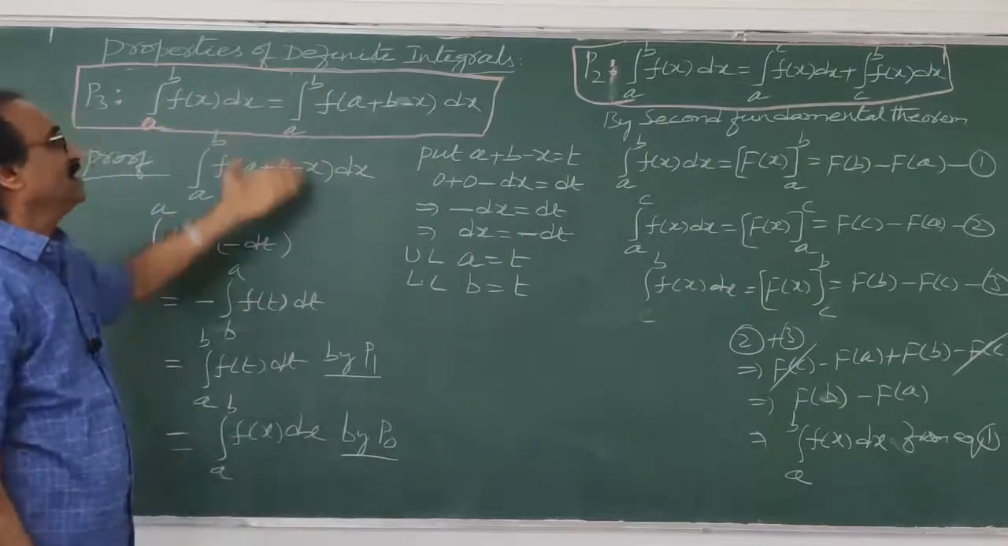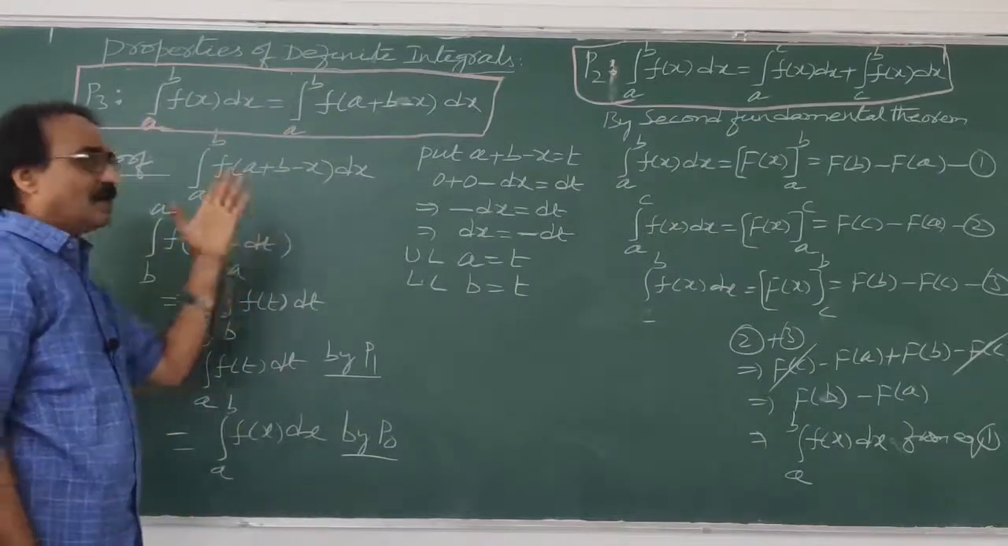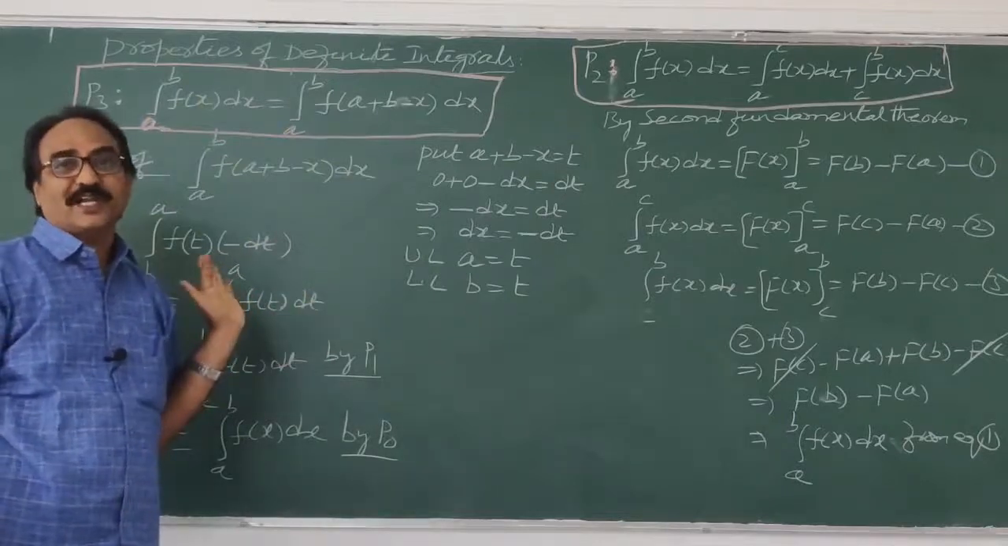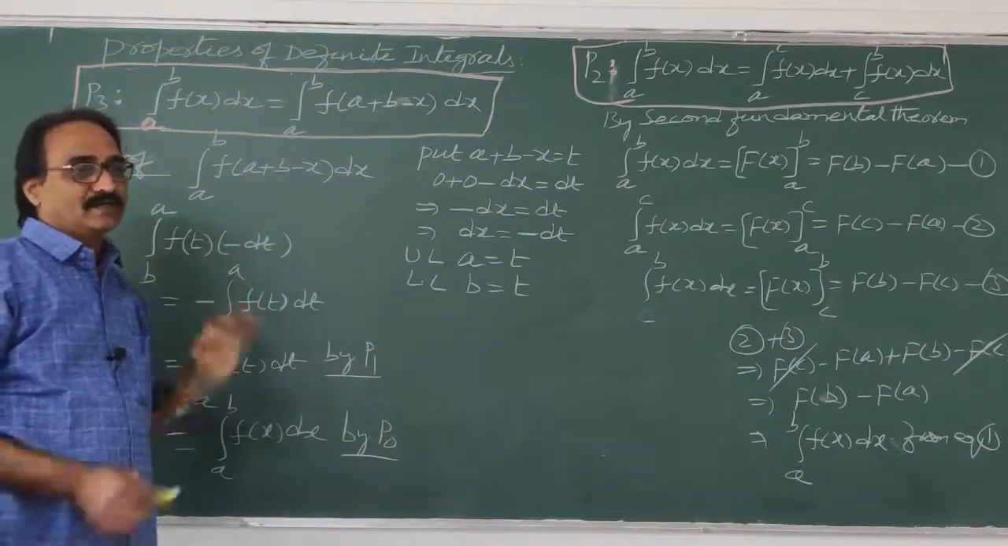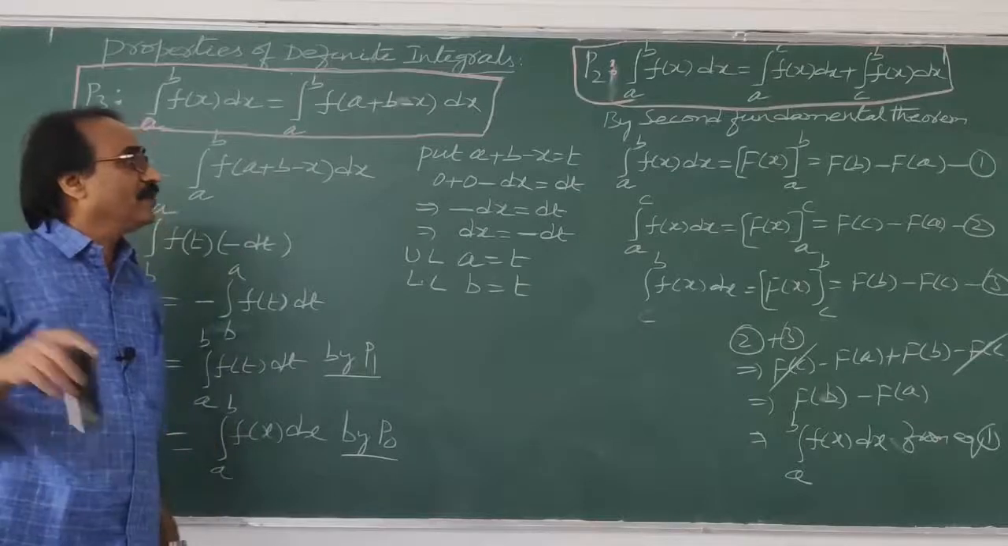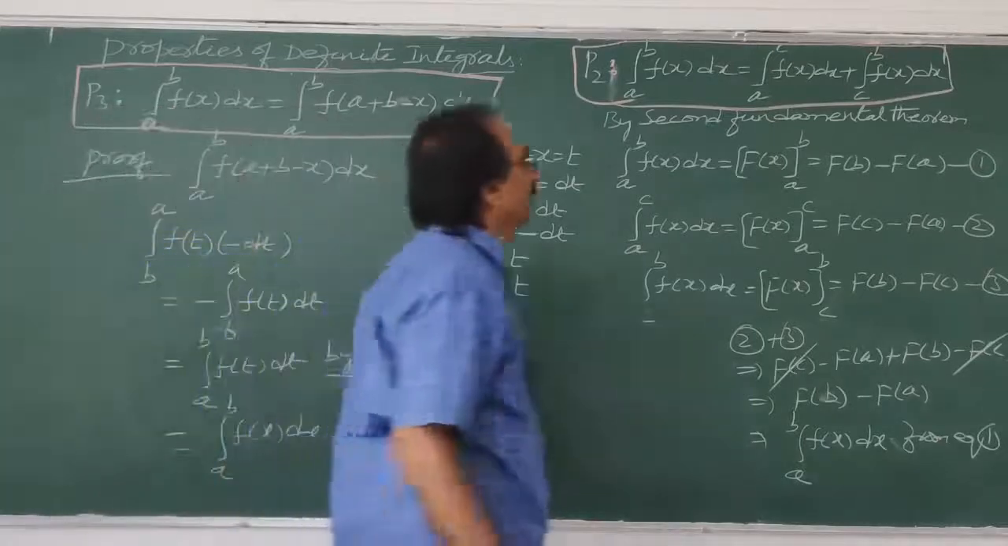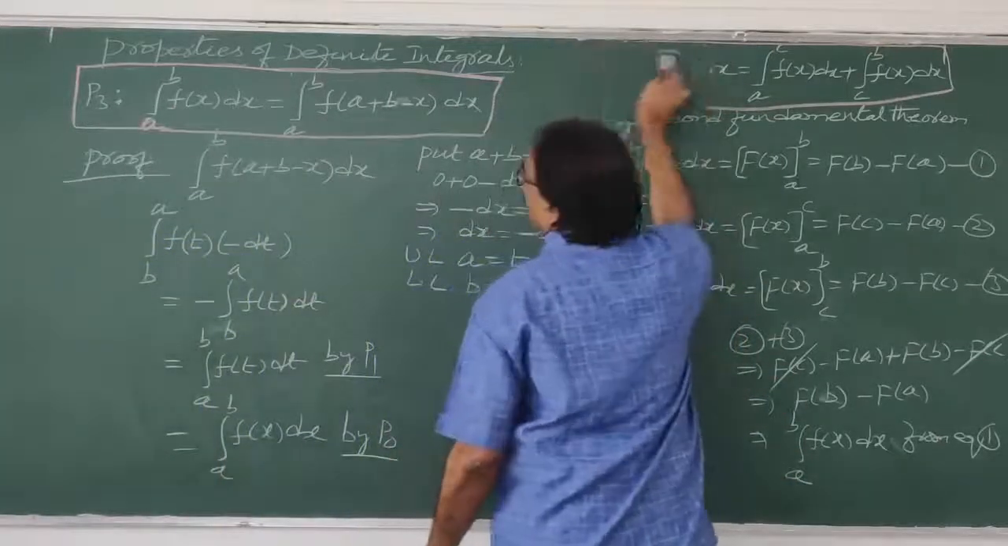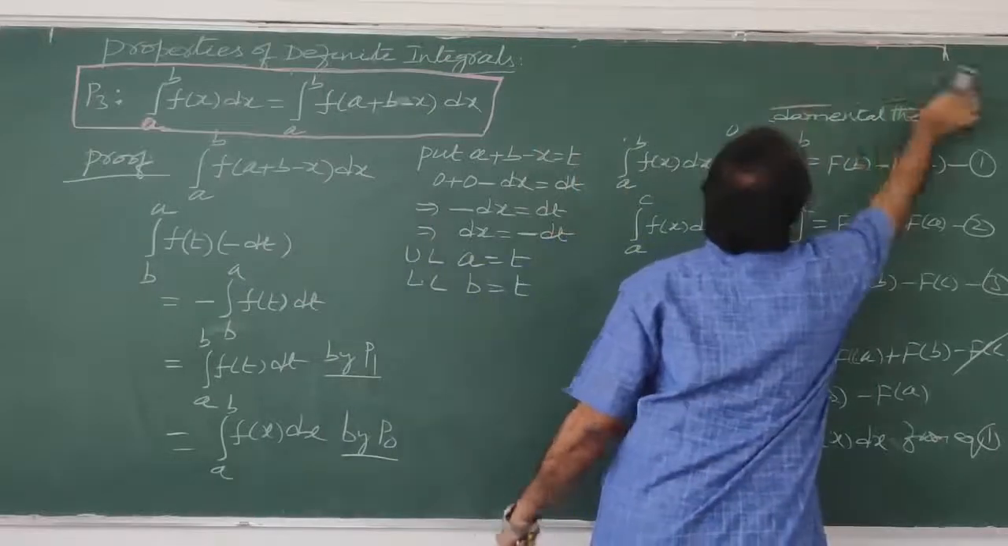Very simple property. See, in 6 marks, this will be given plus one problem will be given. For 6 marks we will get it. So that's why properties are very important. Okay. Over now. So let us move to the next property, property number P4. P3 is over, so P4.